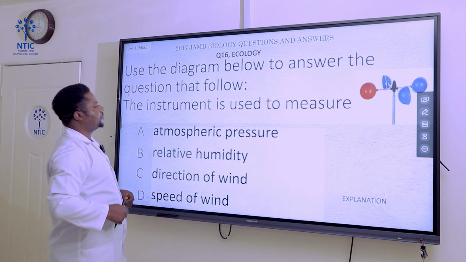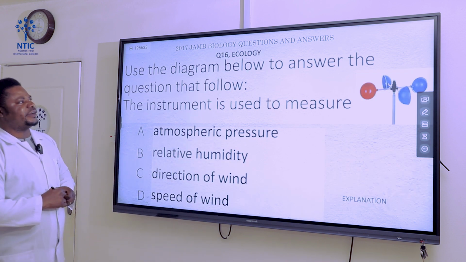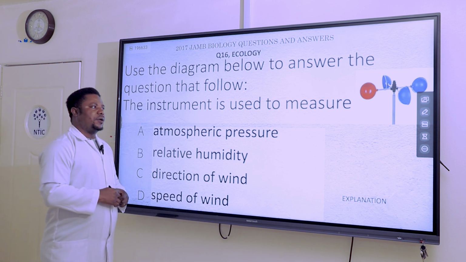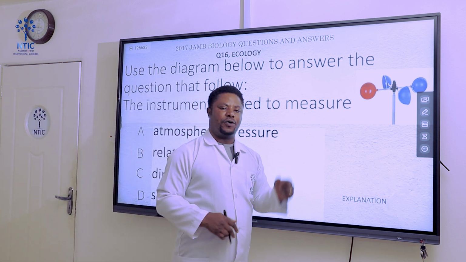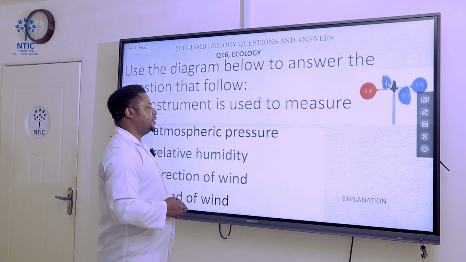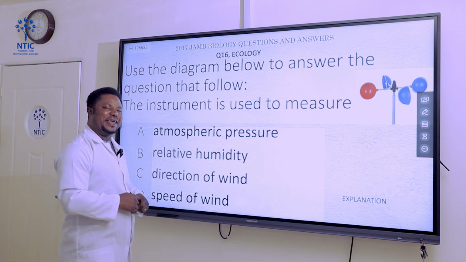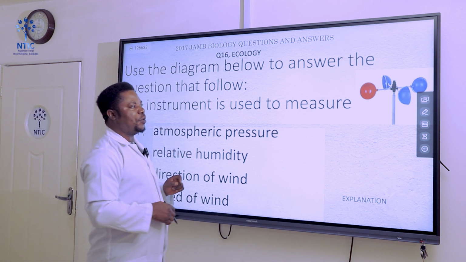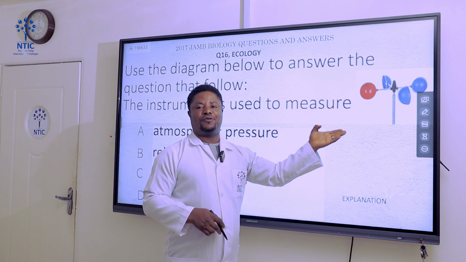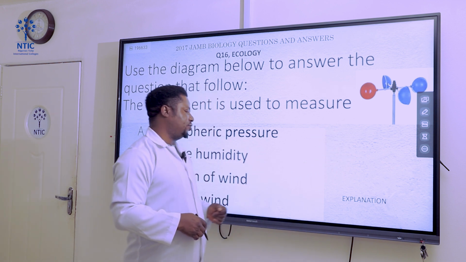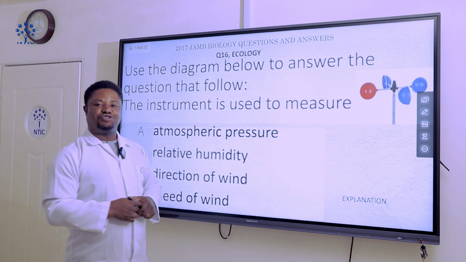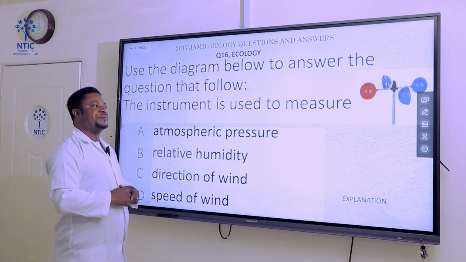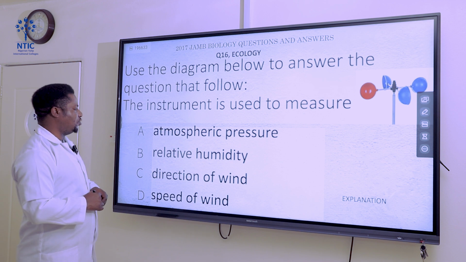Question number 16. Use the diagram below to answer the question that follows. The instrument is used to measure what? This instrument, as we have seen before in the former question, is actually used to measure the speed of wind, as we identified before. In the other question, they were asking us about the name of the instrument. And in this question, they are asking us what the instrument is used for. As we said earlier on, this is an anemometer, which is used to measure the speed of wind.